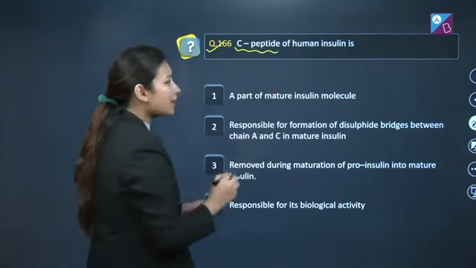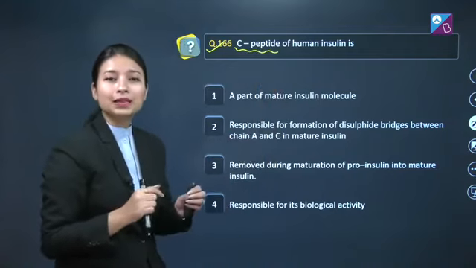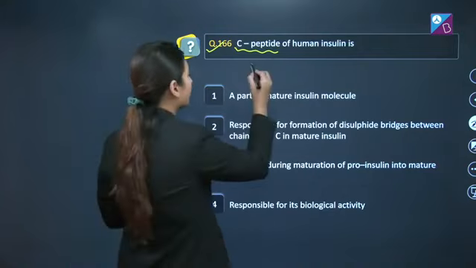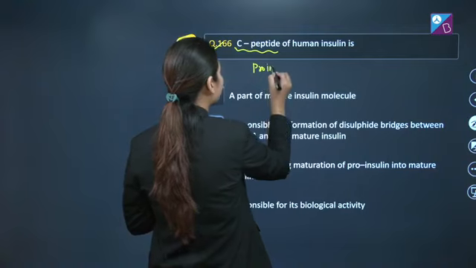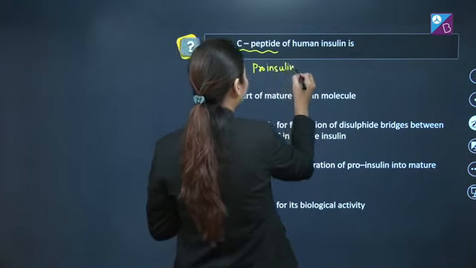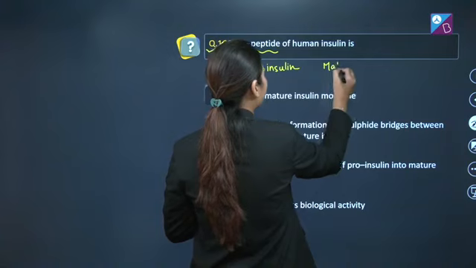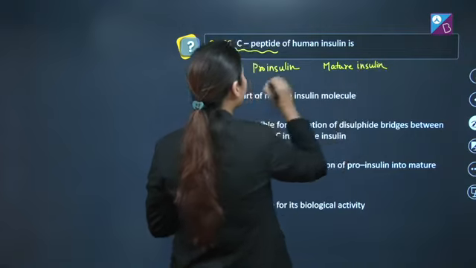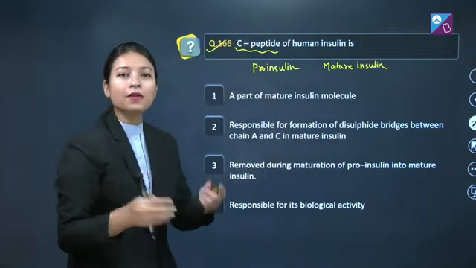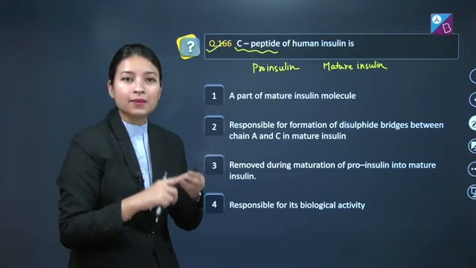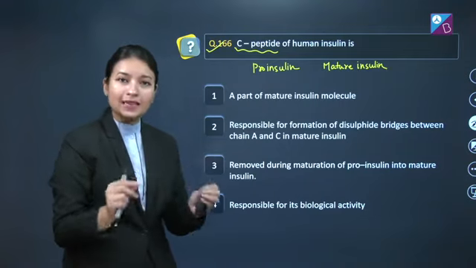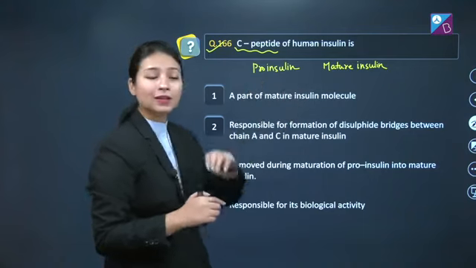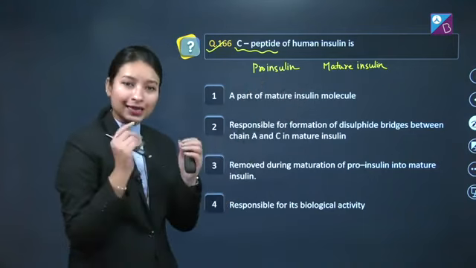Let's move on to the next question, question number 166, that states: C-peptide of human insulin is. So students, as it is clearly written in NCERT, there are proinsulin and mature insulin. So what happens is that in proinsulin there is the presence of A, B and C peptides, and they are joined by disulfide bonds, while this proinsulin transforms into mature insulin when there is removal of the C peptide.